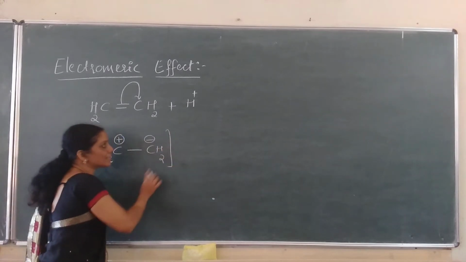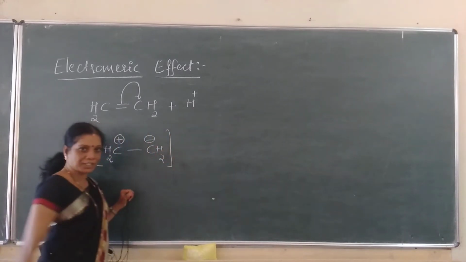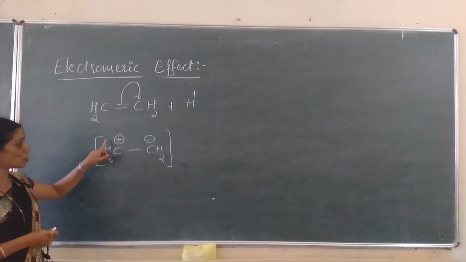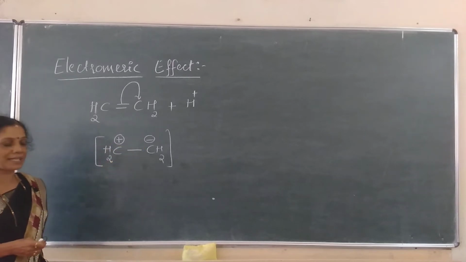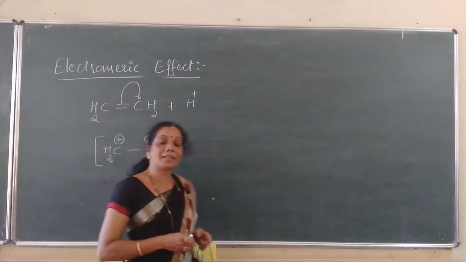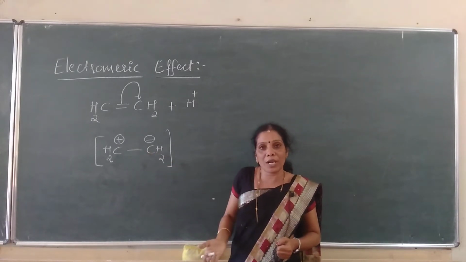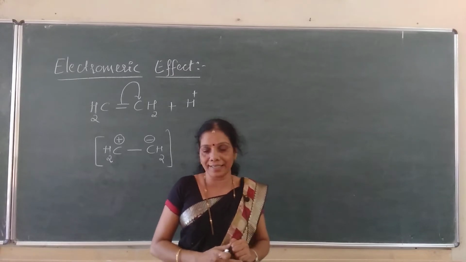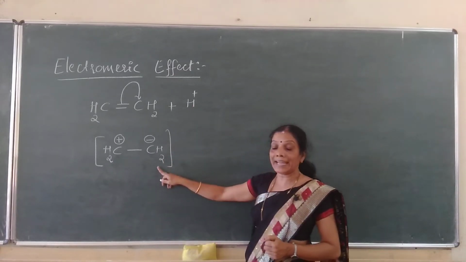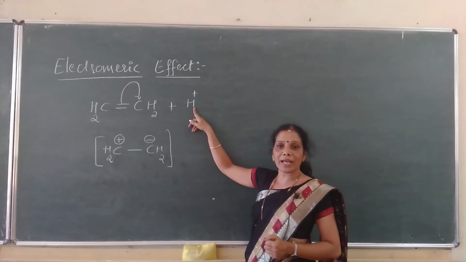Just listen here, students. Under the influence of the attacking agent, polarity will be produced. Positive and negative ends are created here due to the complete transfer of pi electrons. Once the molecule becomes polar, once the polarity is created here, the attacking agent readily attacks. This is the electrophile I have written.